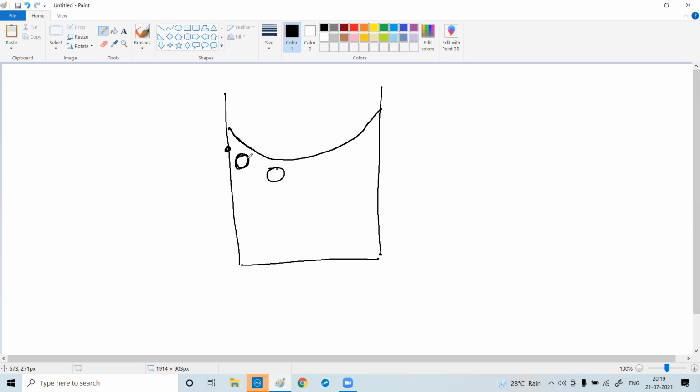So this molecule will have a cohesive force of attraction and also an adhesive force of attraction. Glass will also pull the water molecule, and the water molecules themselves will also pull. The attraction between the water molecules is called the cohesive force, and the attraction between the glass and the water molecule is called the adhesive force. Is it clear? Yes, sir.